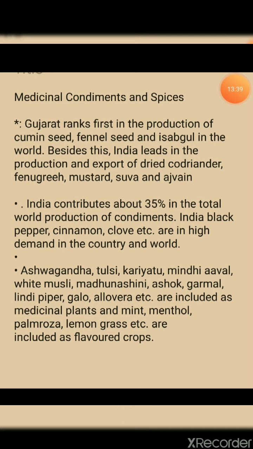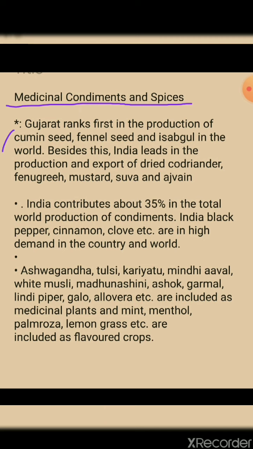Okay, now we'll start with the medicinal plants, condiments and spices. Over here, students, condiment means what? Adding flavor to food. That is, condiment means adding some flavor to the food. That is salt, right? Adding salt, sugar or some spices is said to be a condiment, to add some flavor to the food.